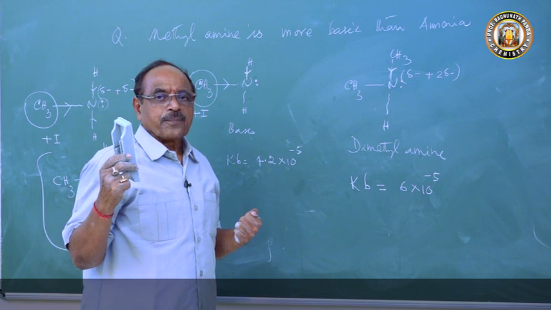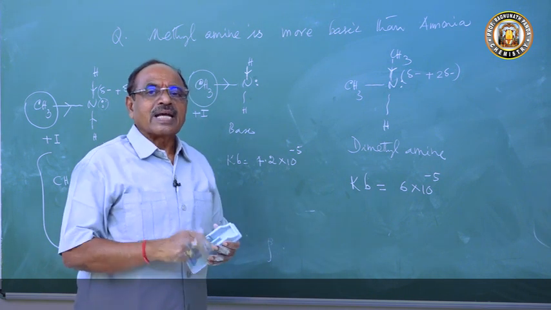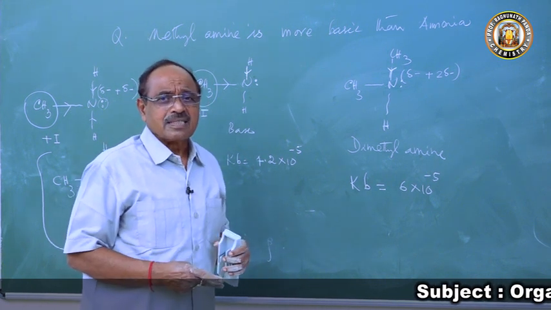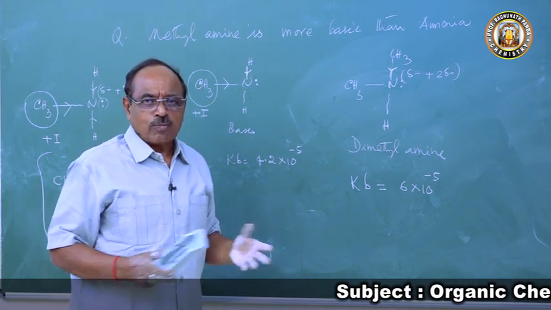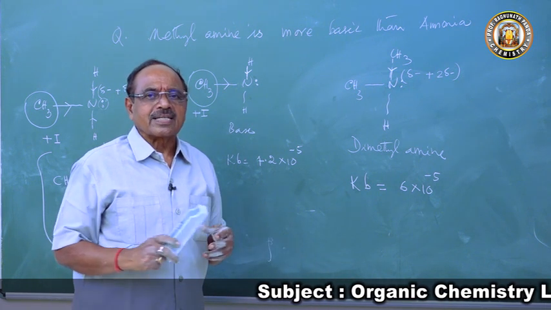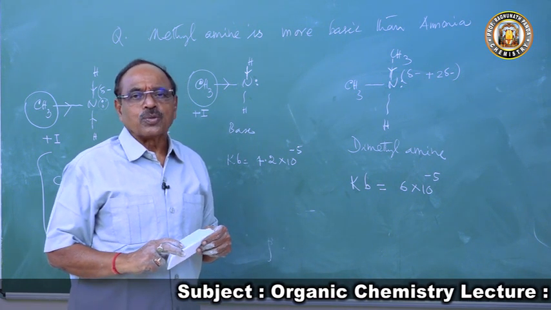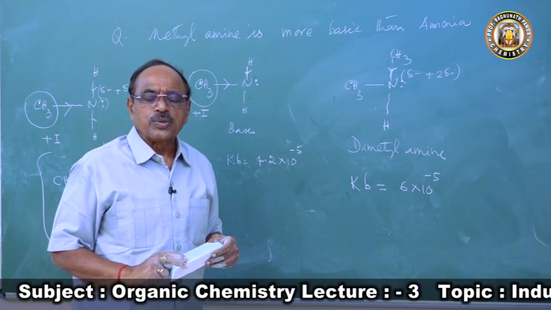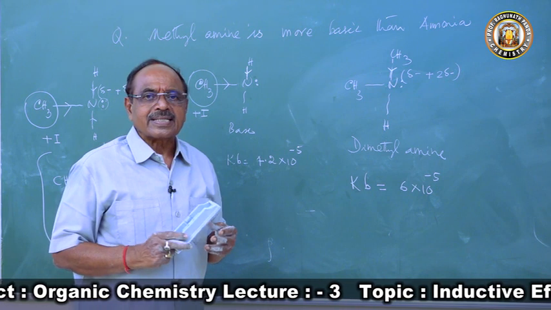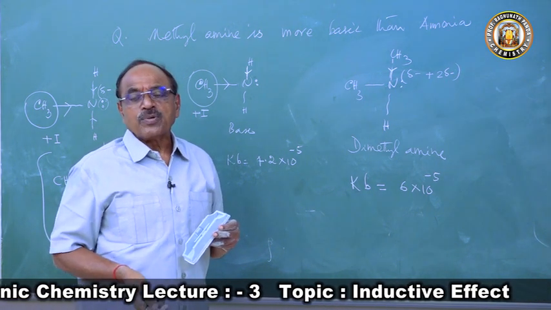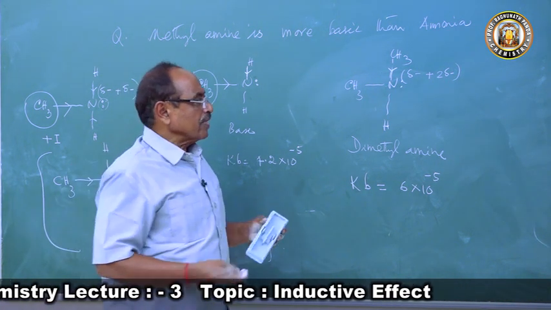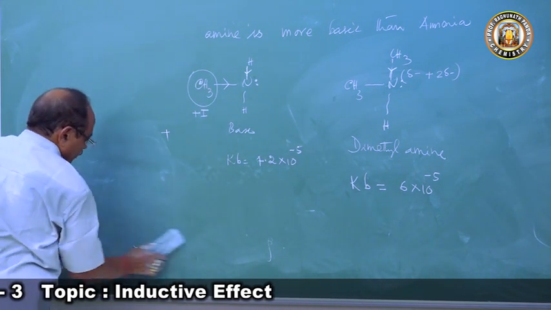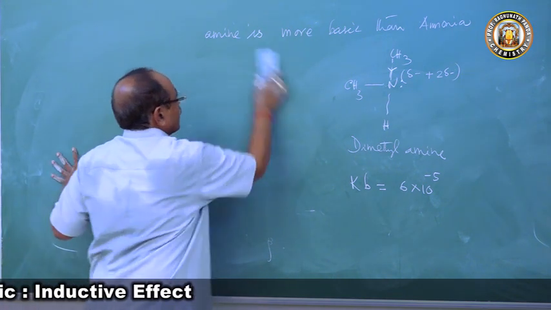Now I'll give another example here, that of reactivity. The students of 12th class, you might have read now, formaldehyde and acetaldehyde. Aldehydes undergo nucleophilic addition reaction. So here I am going to ask you, between formaldehyde and acetaldehyde, which is more reactive. So the order of reactivity, if you come to the carbonyl compounds, we have 3 carbonyl compounds.